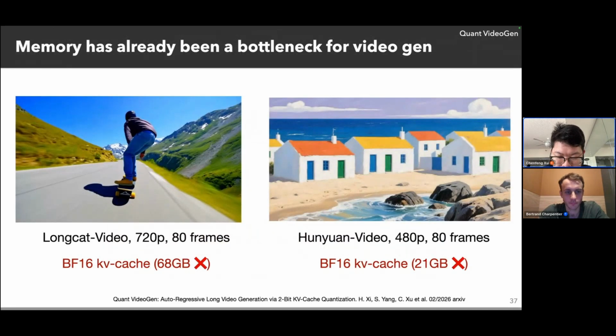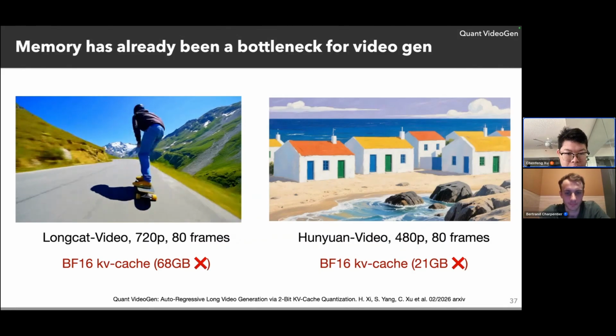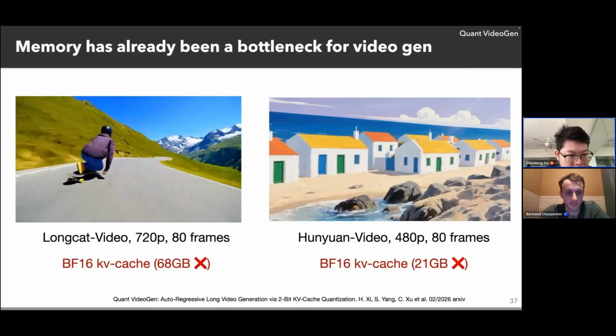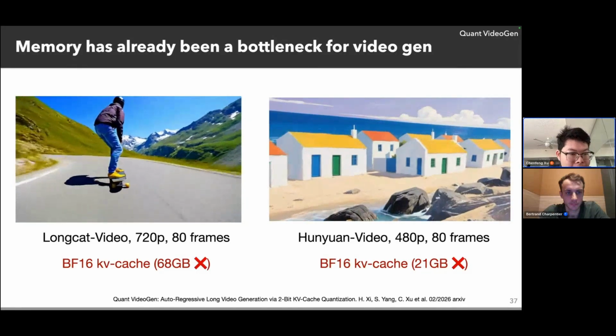This comes to a very familiar problem for LLMs, because in the LLM community, most current autoregressive models are heavily memory bound, and memory is always a bottleneck in larger models. But now memory is gradually becoming a bottleneck for video generation models. Here are two demos from popular video generation models, LongCat Video and Hunyuan Video.